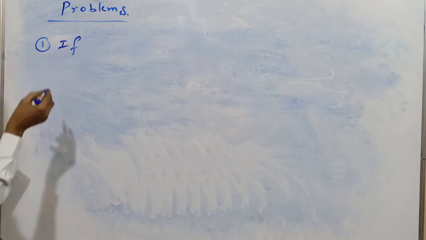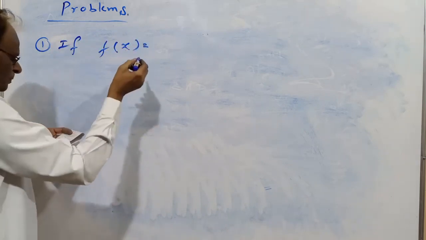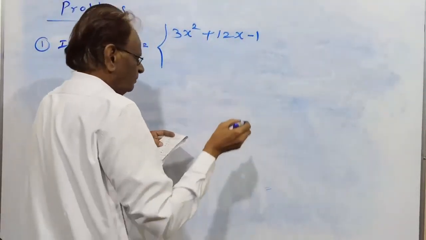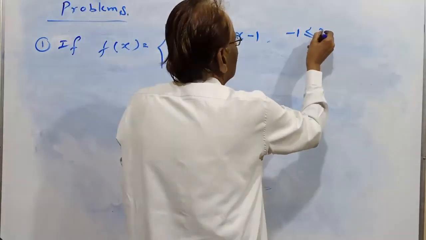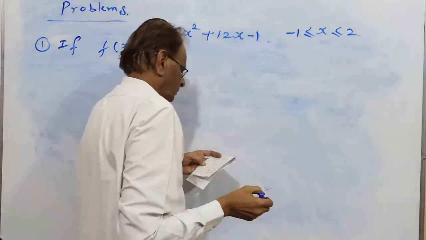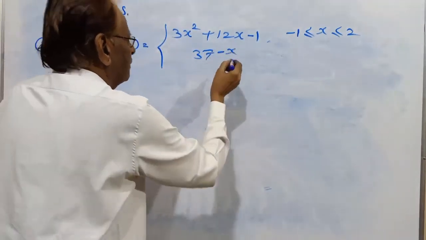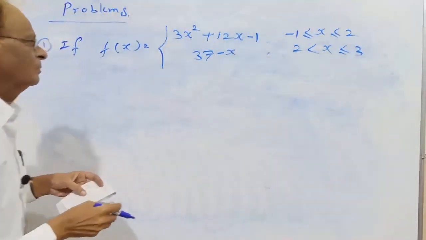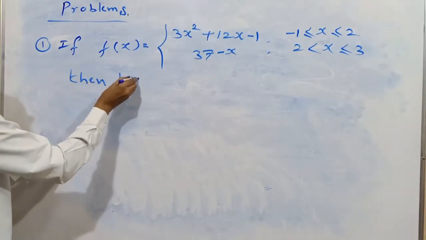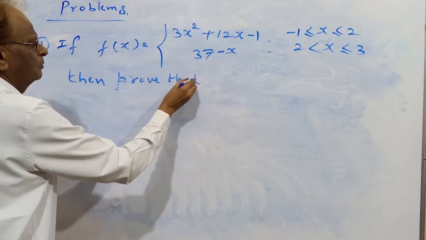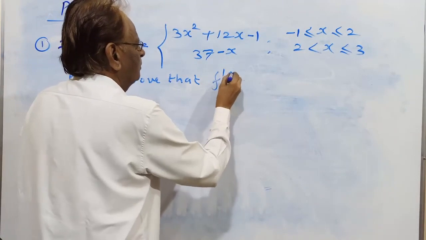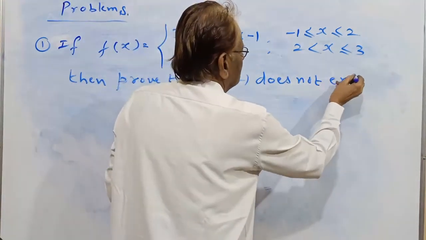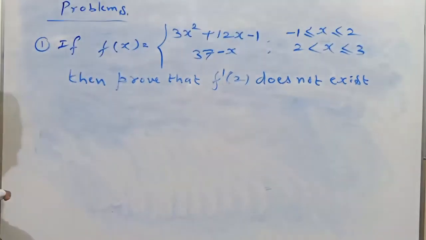If f(x) equal to 3x squared plus 12x minus 1 for x less than or equal to 2, and 37 minus x for 2 less than x less than or equal to 3, then prove that f dash 2 does not exist. Prove that f dash 2 does not exist.